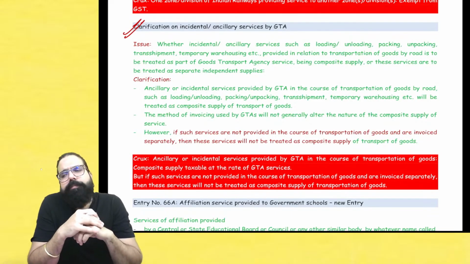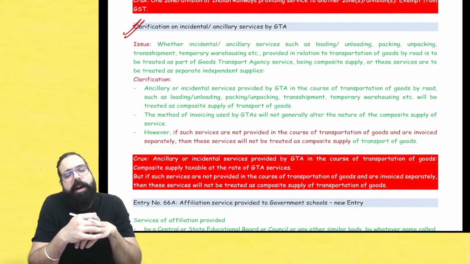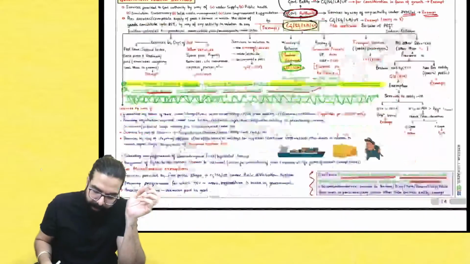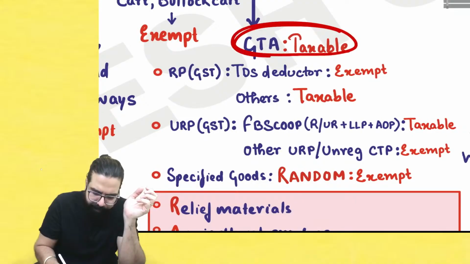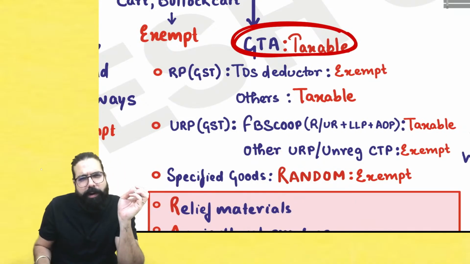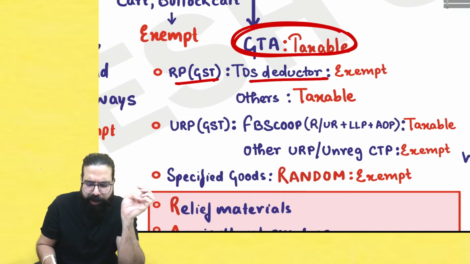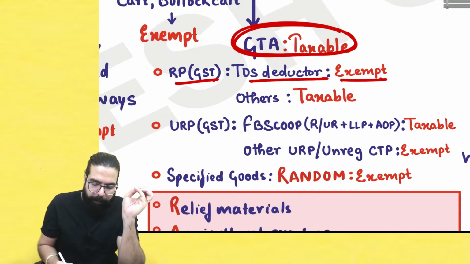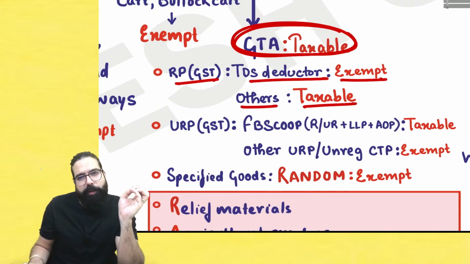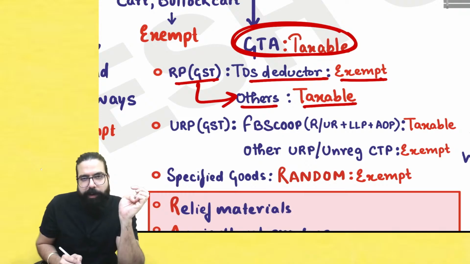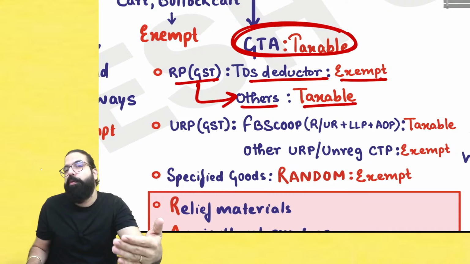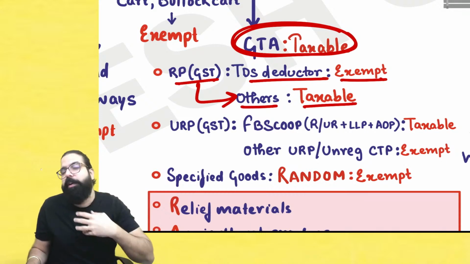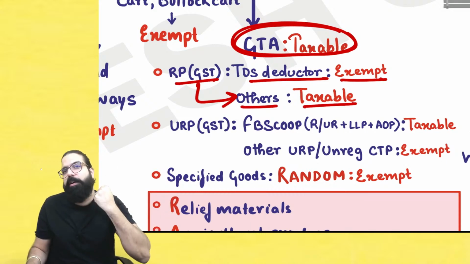GTA is giving services of transportation. Yes, sir, we remember that you had told GTA services are taxable. But some exemptions were there. You had told GTA giving services to a TDS deductor is exempted. But giving to other registered persons, GST will always come. Yes, sir. Reverse charge mechanism of GTA services. If GTA is not opting for forward charge, you have to pay GST under reverse charge. If GTA is opting for forward charge, GTA will charge 12%.